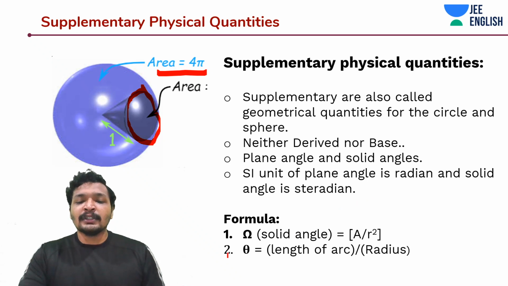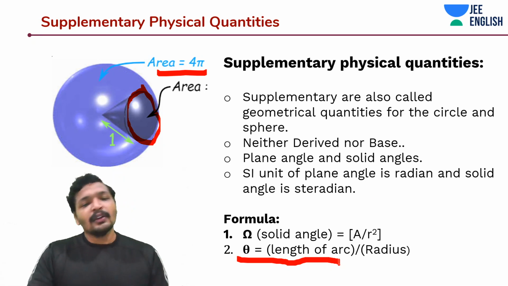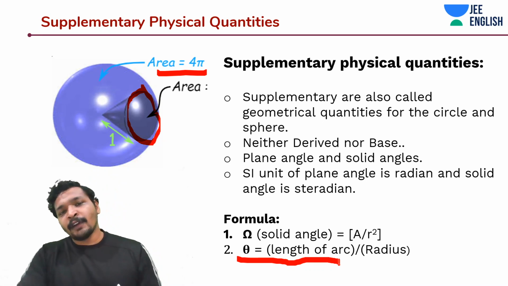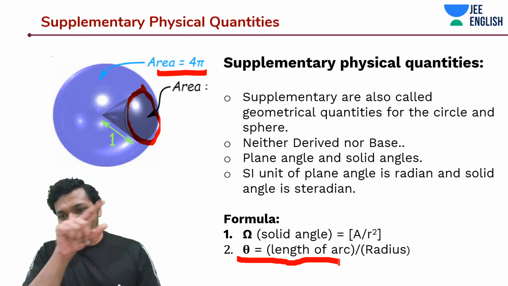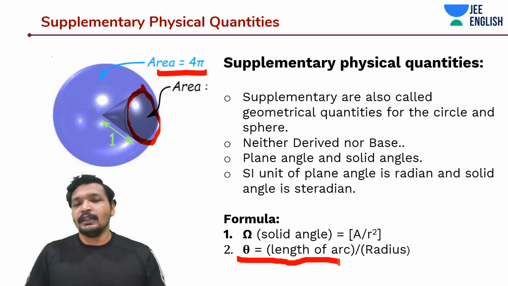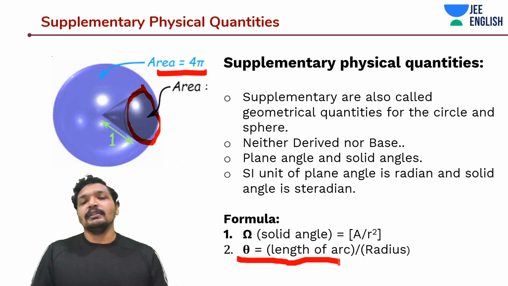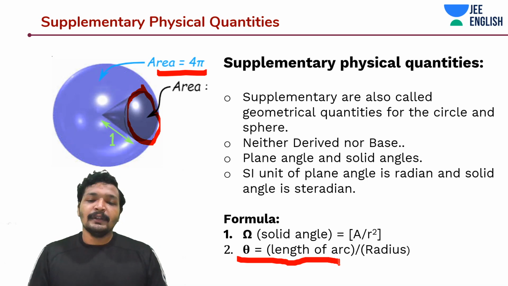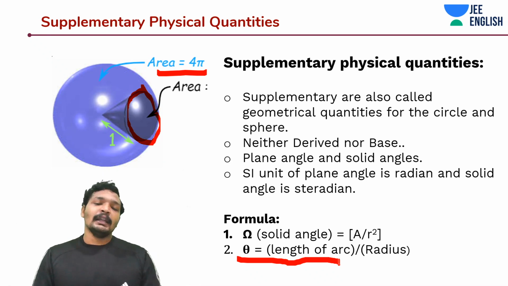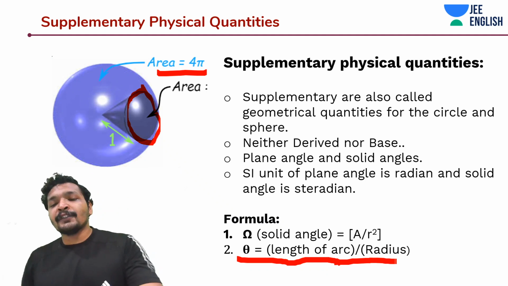And then about theta. Theta is something that you're reading every day. 2 pi r is the entire circumference. To find a particular length of an arc, what would you do? You basically multiply the radius of that arc from the center with the angle theta. That's it. Length of the arc is equal to r into theta. To find out theta, you will divide L by r. So these are the two supplementary physical quantities, guys.